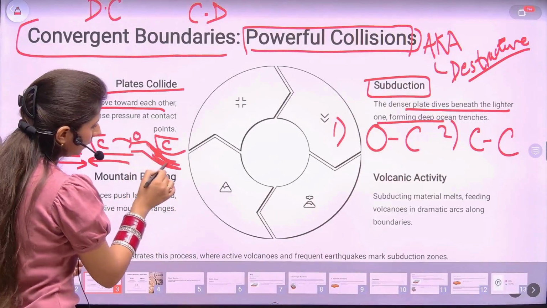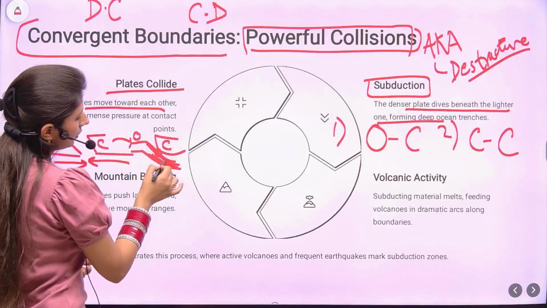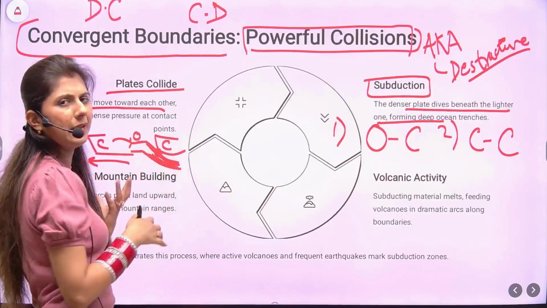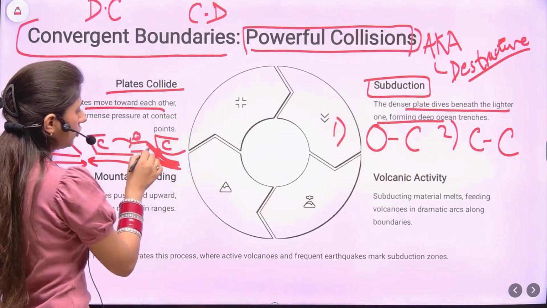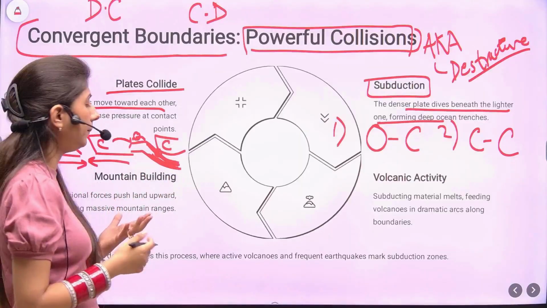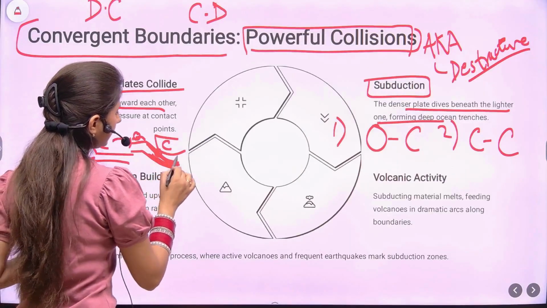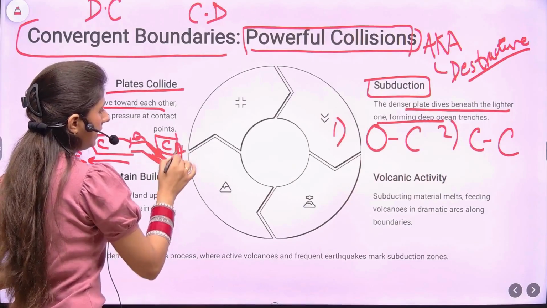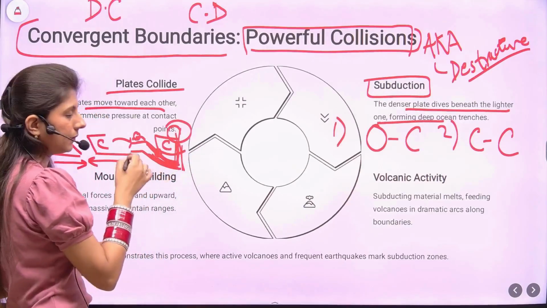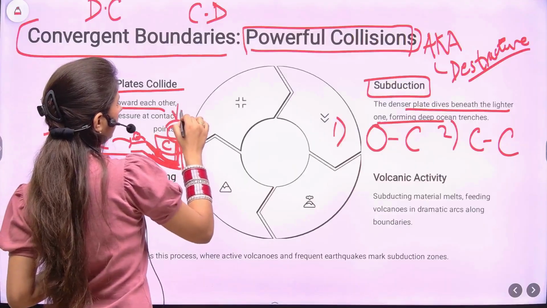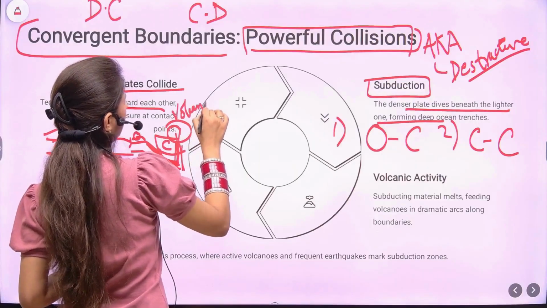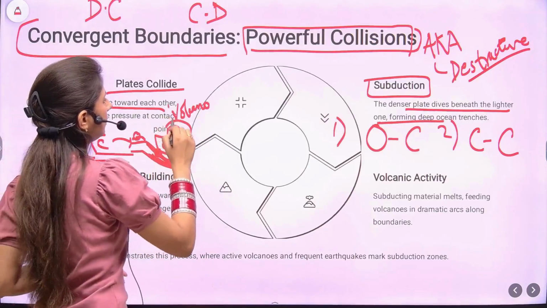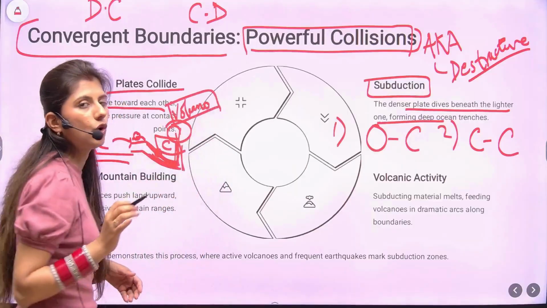And later here what happens? It's going down in the mantle, it gets molten, and all the nutrients, planktons, they also go down along with the oceanic plate, and they form gases. And these gases build pressure along with the magma. They keep on rising and ultimately they burst. They burst and they create volcano. So this is called the magma eruption, which creates extremely strong volcanoes.